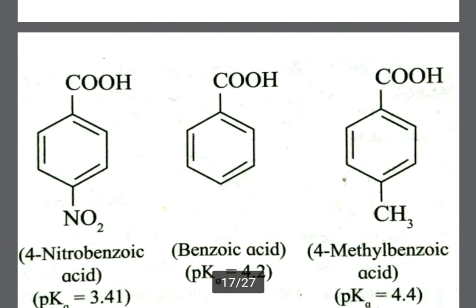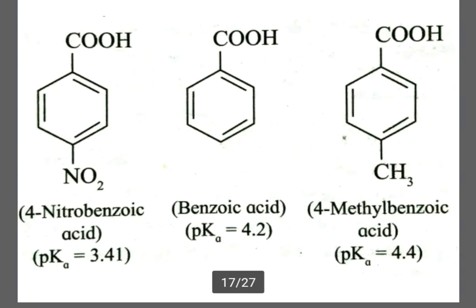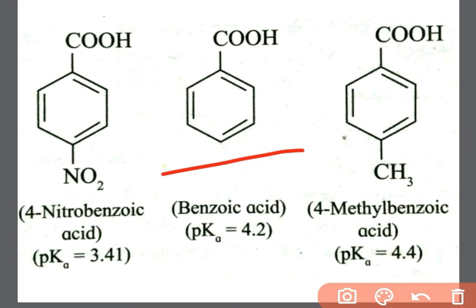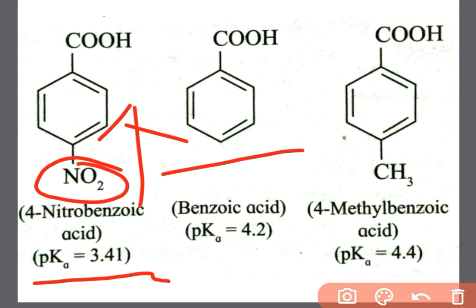See, in these examples, benzoic acid has pKa 4.2 and 4-nitrobenzoic acid shows pKa 3.41, that is less than benzoic acid. This is because NO2 is an electron withdrawing group and it increases the acidity.